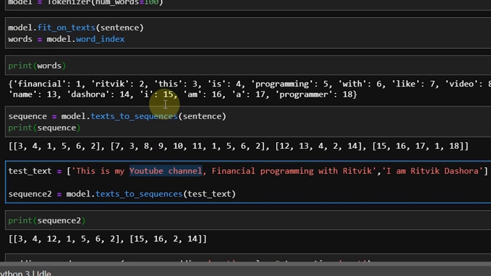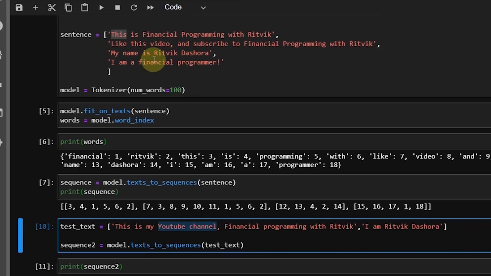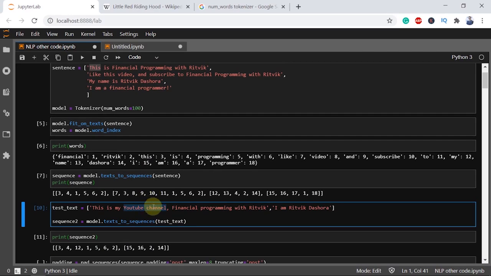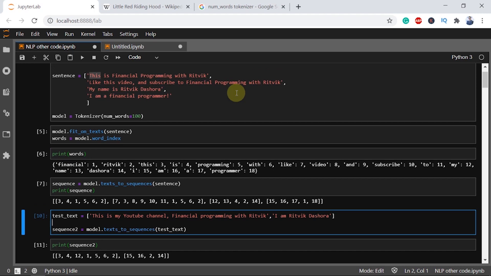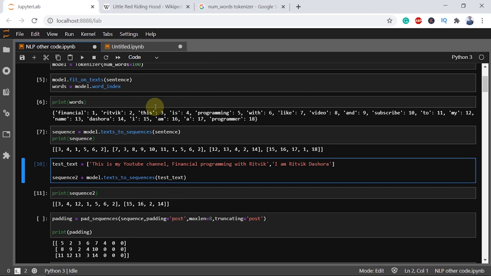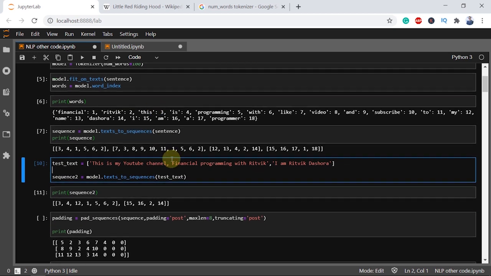Why? Because all other words were present in the actual sentence, but these 2 words were not present in the main sentence. That is why on printing sequence 2, we have 3, 4, 12, 1, 5, 6, 2. 3, 4, 12 is this is my, if you search it here, and 1, 5, 6, 2 is Financial Programming with the speaker. There is no number for YouTube channel. How to solve this problem? Of course, if we had these 2 words, YouTube channel, in the main sentence, then we would have numerical values for these 2 words as well, right? But we don't have it.